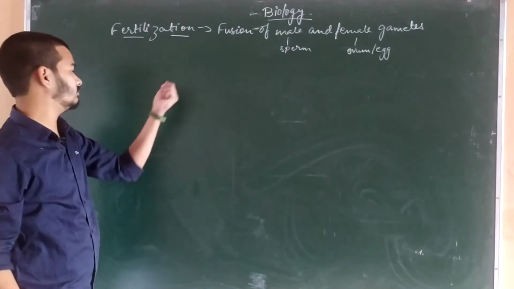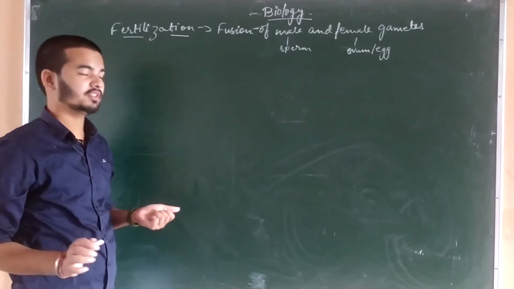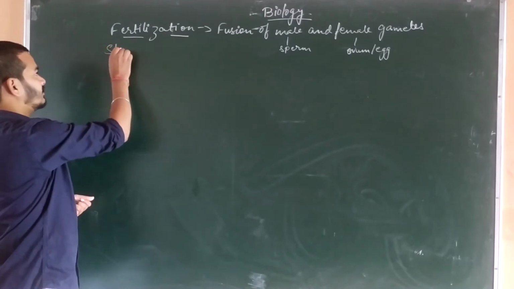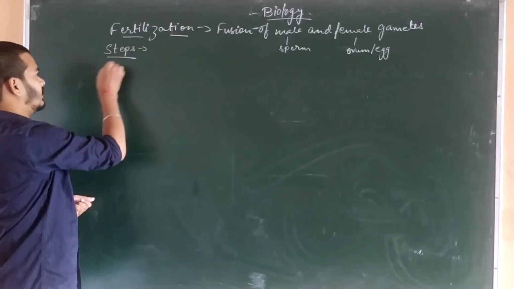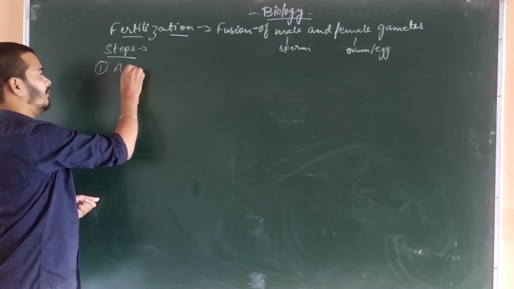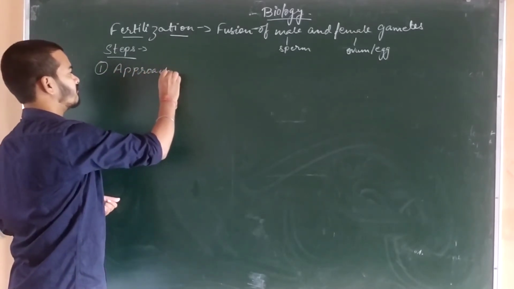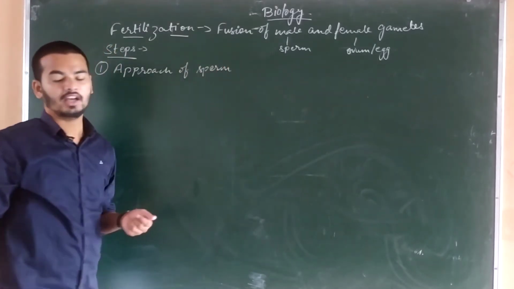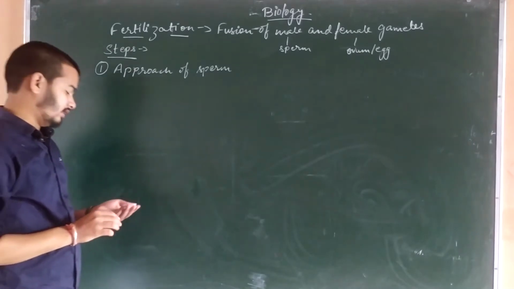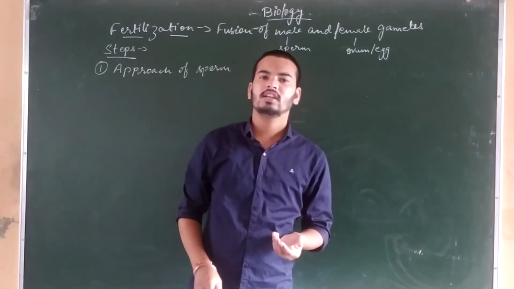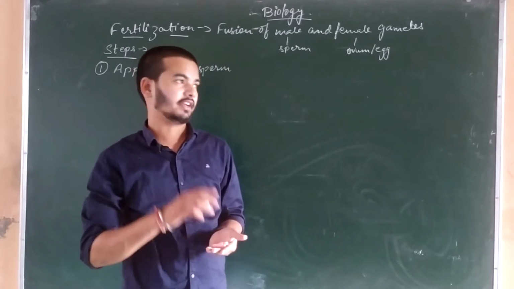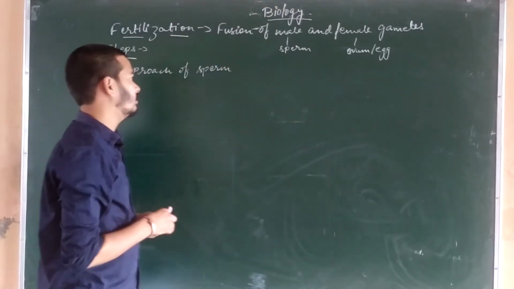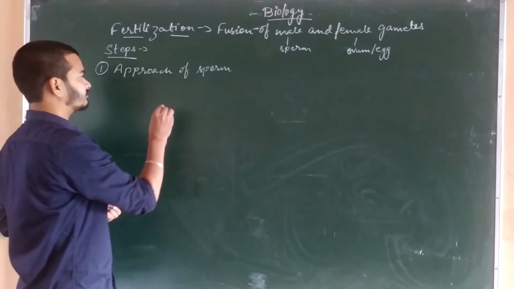Now, how does fertilization occur? It occurs in several steps. The first step is the approach of sperm. Approach of sperm means how the sperm reaches the egg and how it comes closer to the egg. So here we will write that